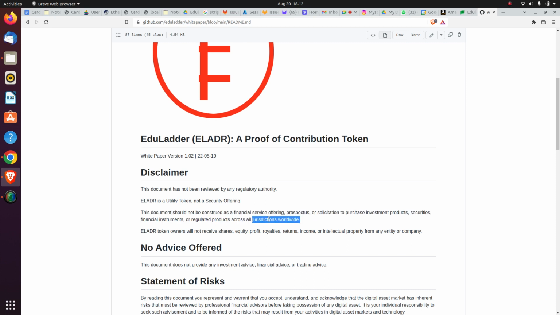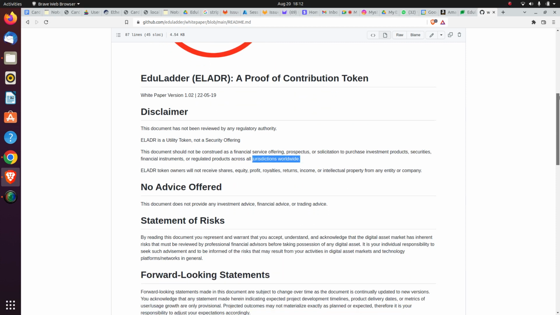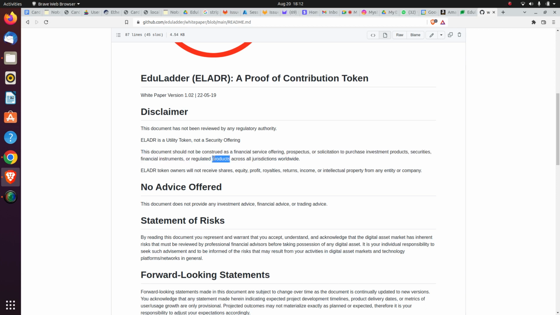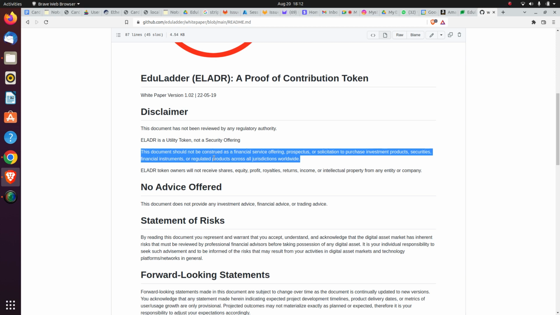While we are talking about this white paper, this document should not be construed as a financial service offering, prospectus, or solicitation to purchase investment products, securities, financial instruments, or regulated products across all jurisdictions worldwide.